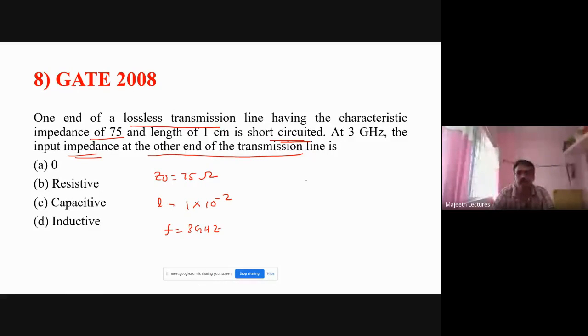We know for a lossless short circuit line, what is the input impedance? ZSC is equal to j Z naught tan beta L. Right? This is for short circuit. For open circuit, for a lossless line, it is minus j Z naught cot beta L. Hope you remember.